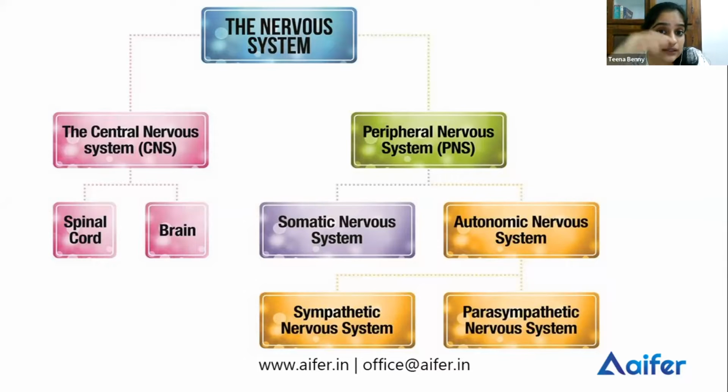But it doesn't mean that the brain doesn't get the information. The brain does get the information, but since your spinal cord is closer to your hands and you need a quick response, you're touching a hot object, the interneurons from your spinal cord send information to your hands to take your hands back. So that happens when you do reflexive behaviors. Okay, is it clear? Sensory neurons, motor neurons, and interneurons. So that is the somatic nervous system.